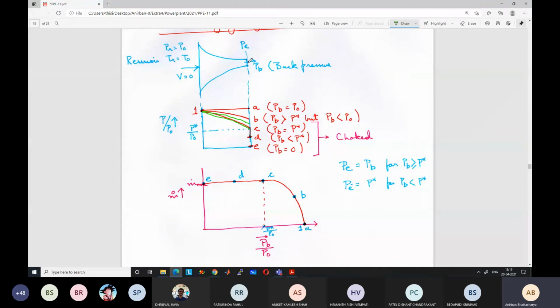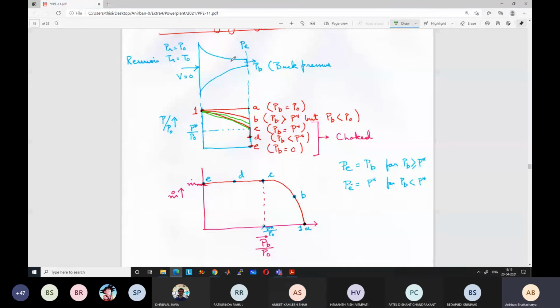Can the flow increase in the nozzle? Based on the discussion up till now, what do you feel? Can the flow increase in the nozzle if we decrease the pressure further? No, sir, it won't increase. It would attain M equal to 1 somewhere else, not there. Somewhere else only it would attain Mach number 1.